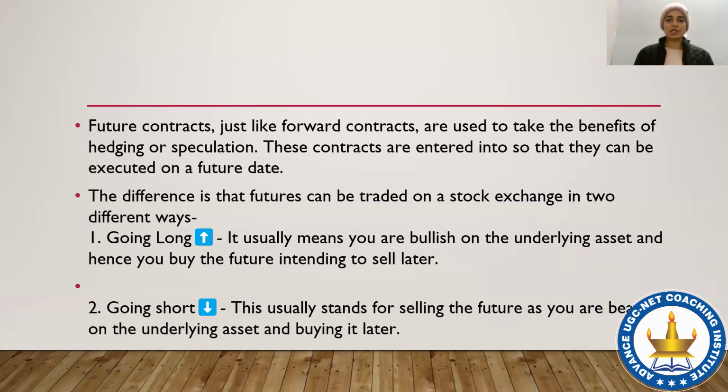Future contracts, just like forward contracts, are used to take the benefits of hedging and speculation, as we discussed earlier. These contracts are entered into so that they can be executed on a future date. The difference is that futures can be traded on a stock exchange in two different ways. One is going long and the other is going short. Going long means that you are buying it because you have a bullish view. Going short means you are selling the future because you have a bearish view of the underlying asset.